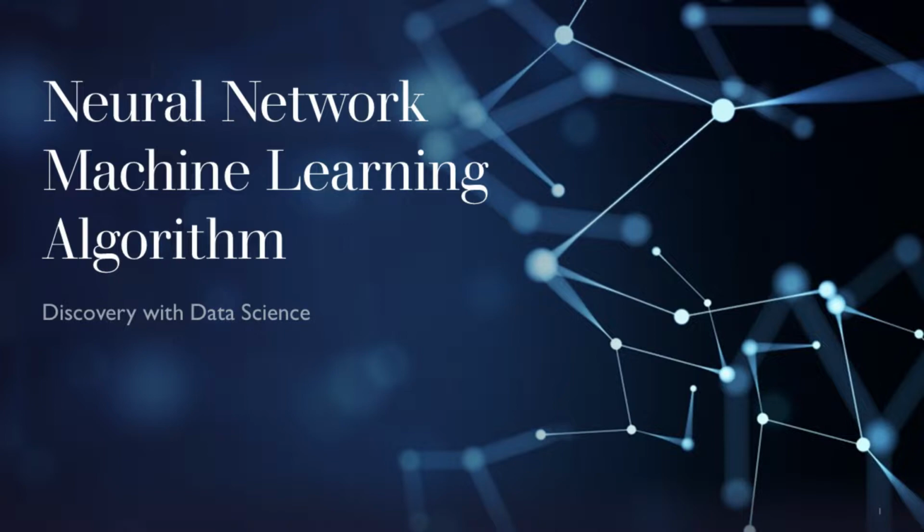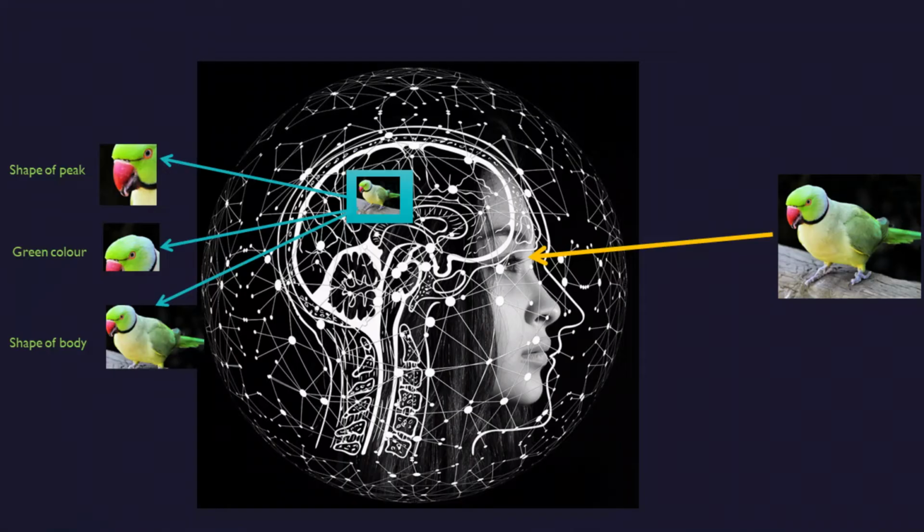Good morning friends. Today in this video we are going to discuss neural network, which is the most interesting topic in machine learning field. Neural network is all inspired by how our brain learns and identifies things. Let's discuss how the human brain learns, how we learn to identify things.